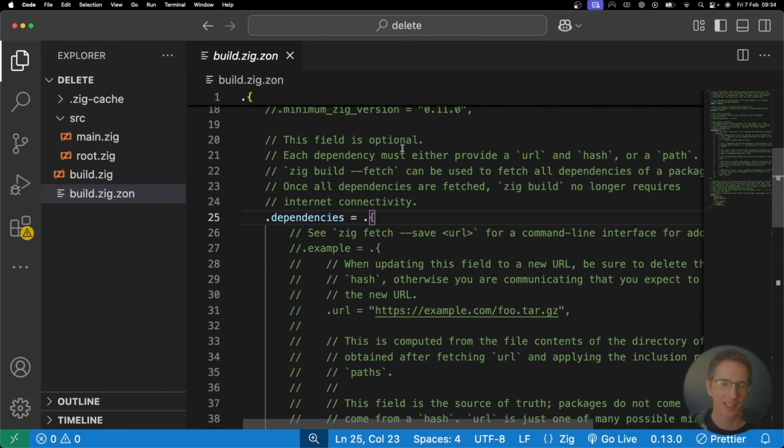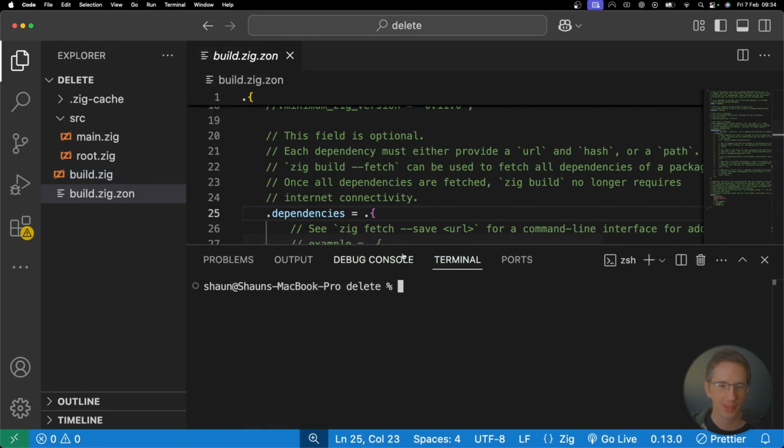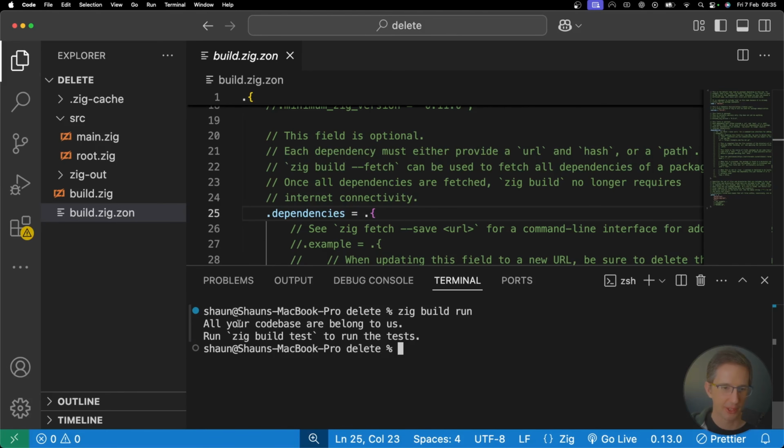Zig does everything, the zig command. So here I'm going to go terminal, new terminal, and I'm just going to build this as is for now. So we're going to go zig build. And now I could go zig build run. This is another command you can run, so it'll build and run the code. All your code bases belong to us. And run zig build test to run the tests. So here I can actually go zig build test and run the test.